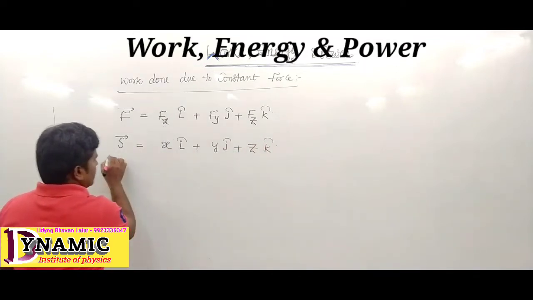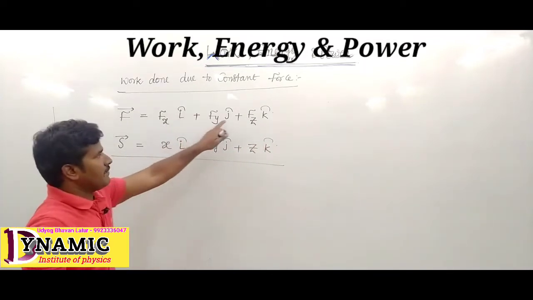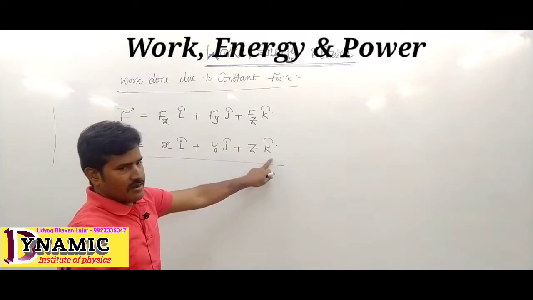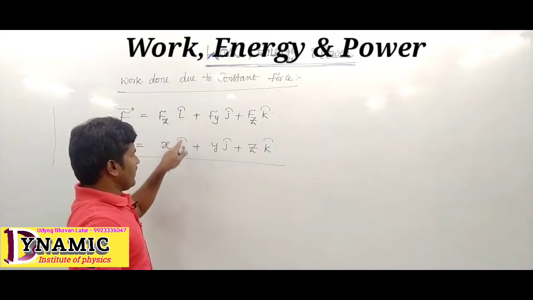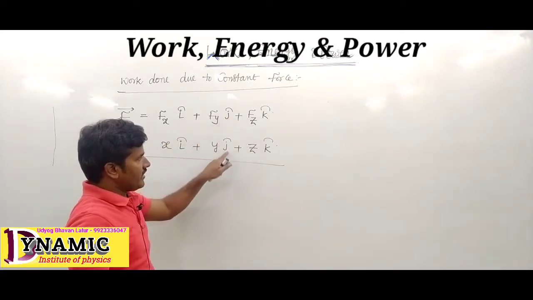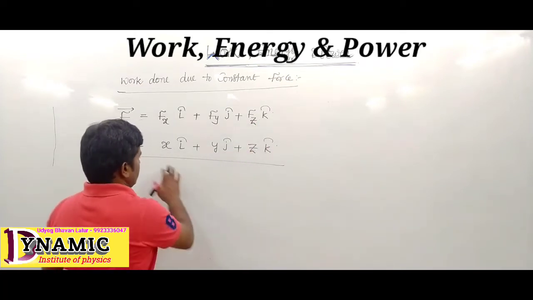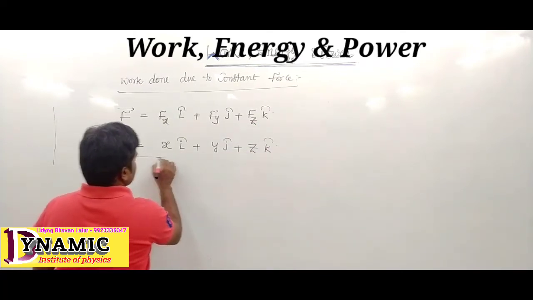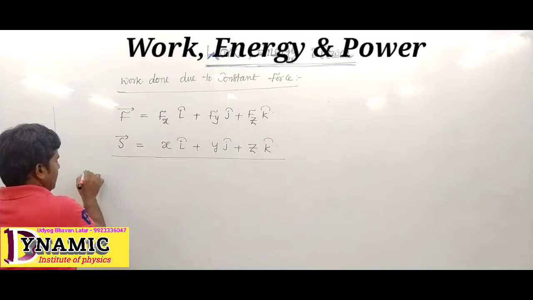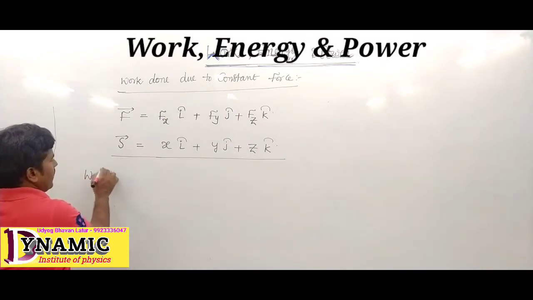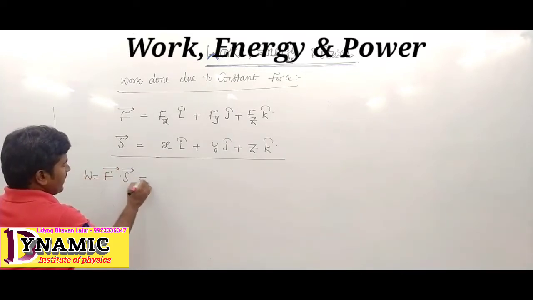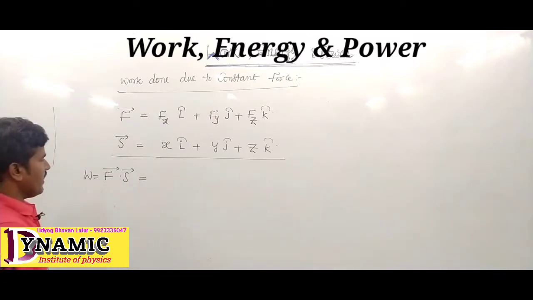Here i cap, j cap, k cap are the unit vectors along the x, y and z directions. What is the work done? Work is written as the dot product F bar dot S bar.